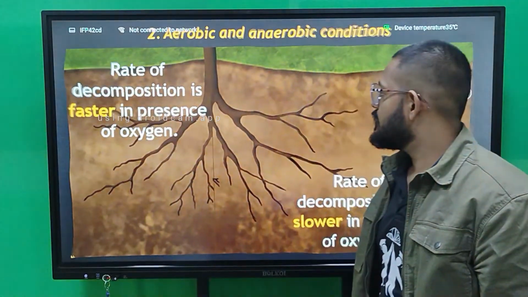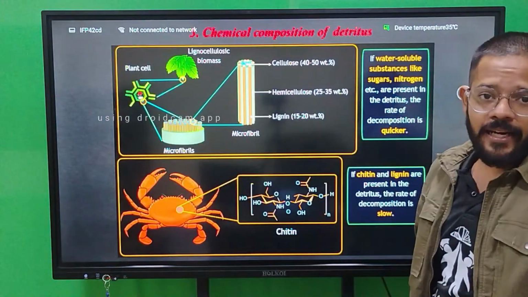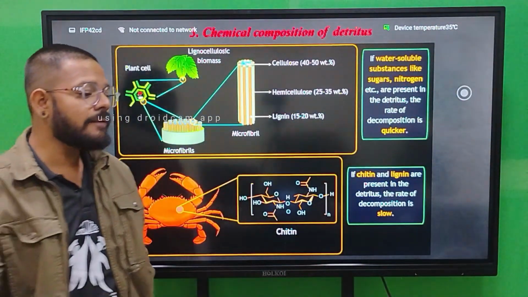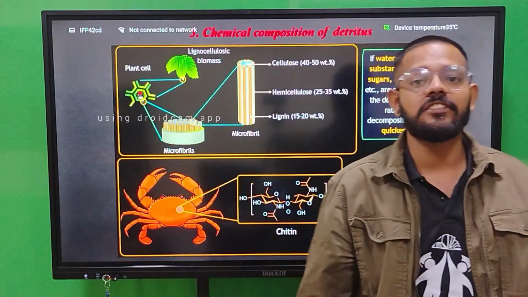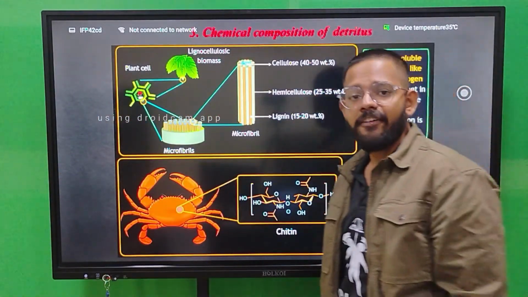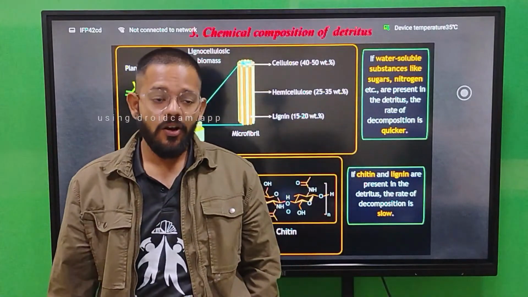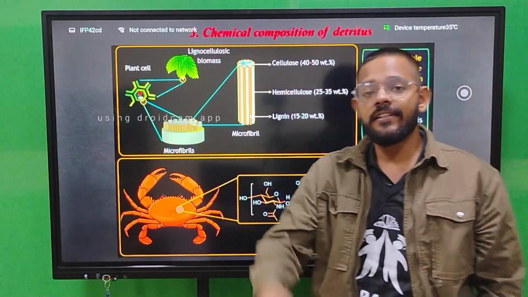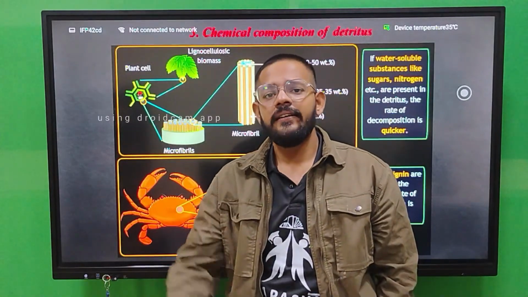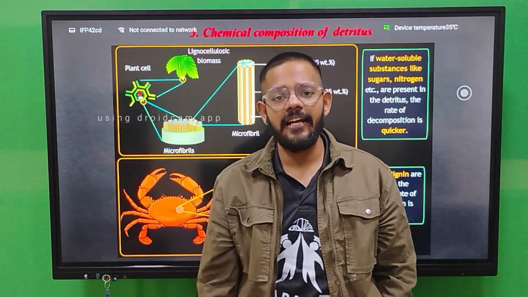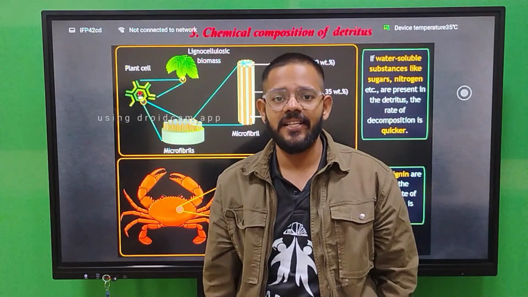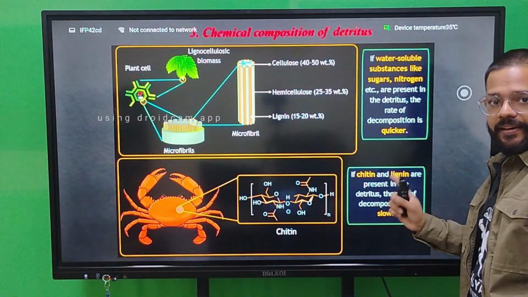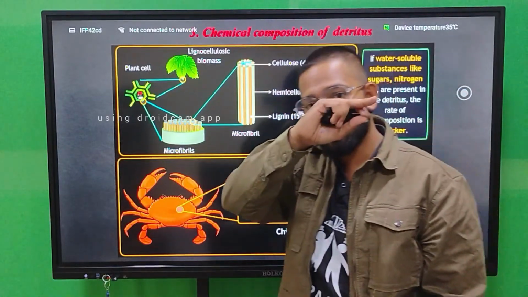Next we have the chemical composition of detritus. What is the makeup of the organism which has died? If it has sugar or nitrogen or water-soluble nutrients, then it will digest fast, it will decompose fast. Bacteria can easily secrete their enzymes and degrade the organism easily. But if the organism is made up of chitin and lignin, the process is slowed down.